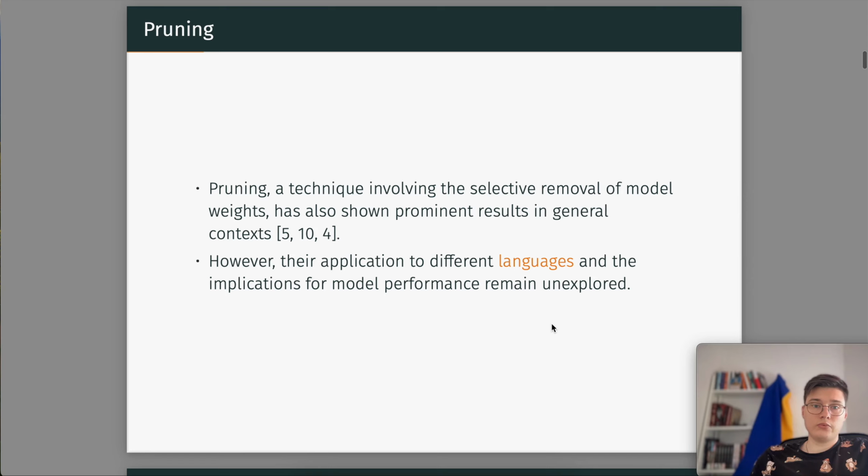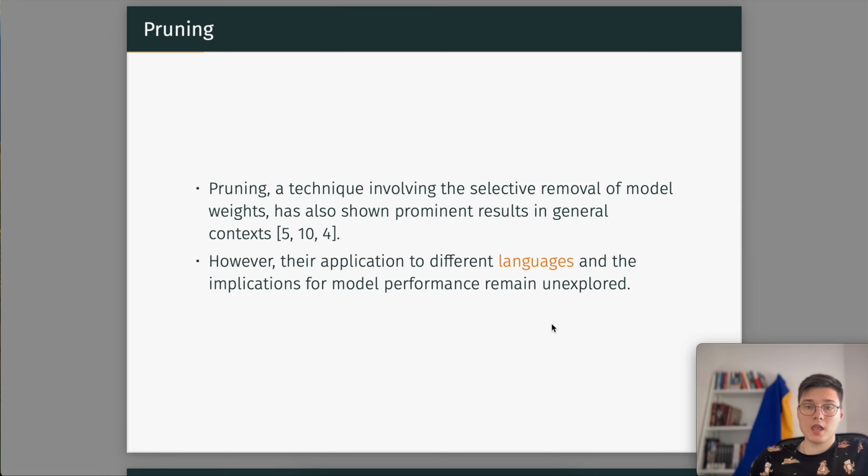Let's move to the pruning. So, what is pruning? Pruning is a compression technique which involves selective removal of model weights. And not just selective removal, but removal of less significant weights of the model. And while pruning shows good results in the general context, its application to the context of different languages remains unexplored.